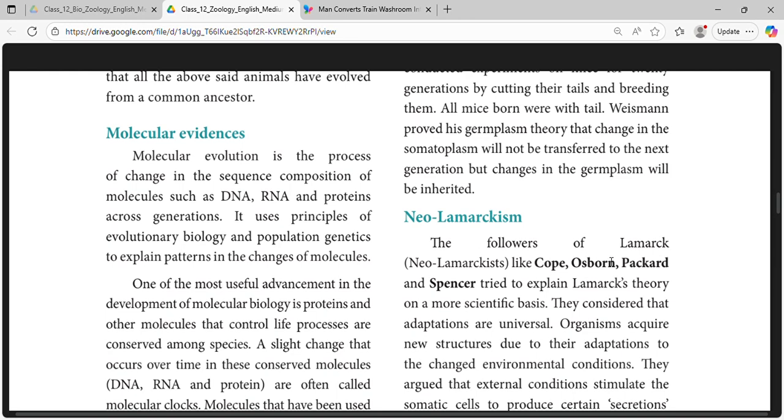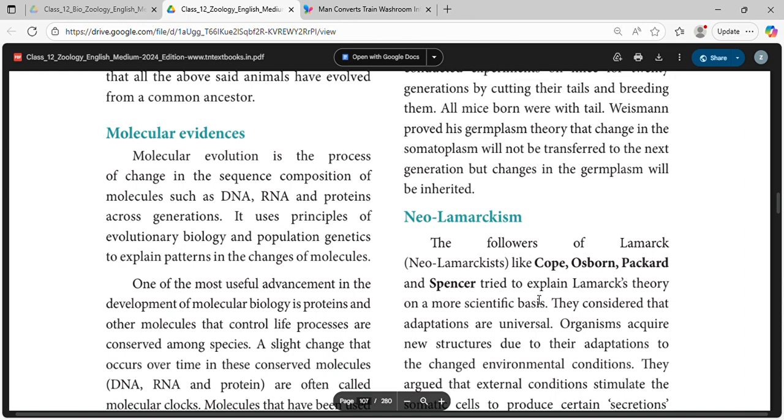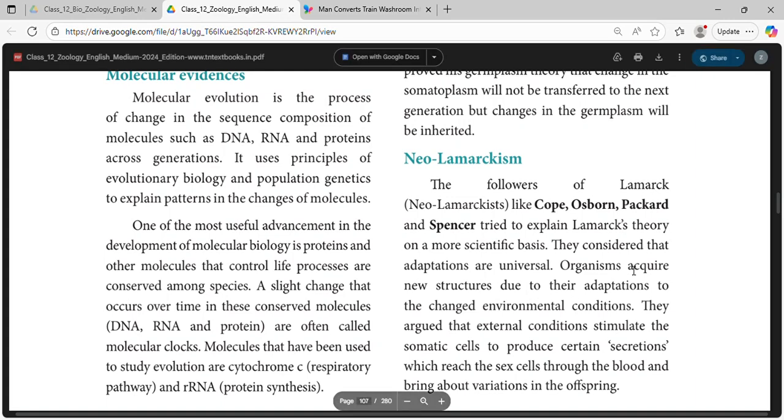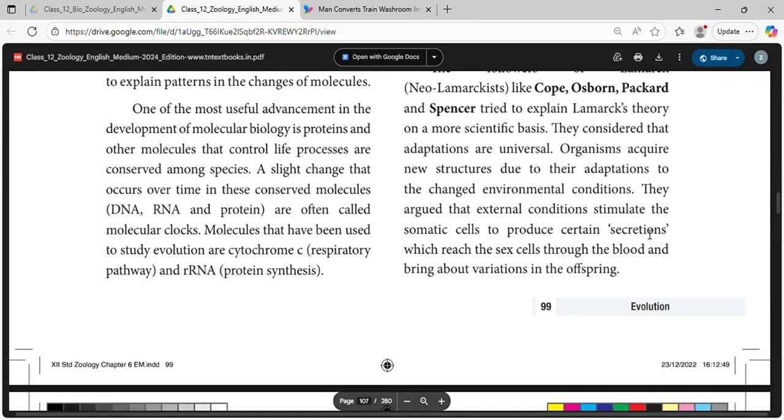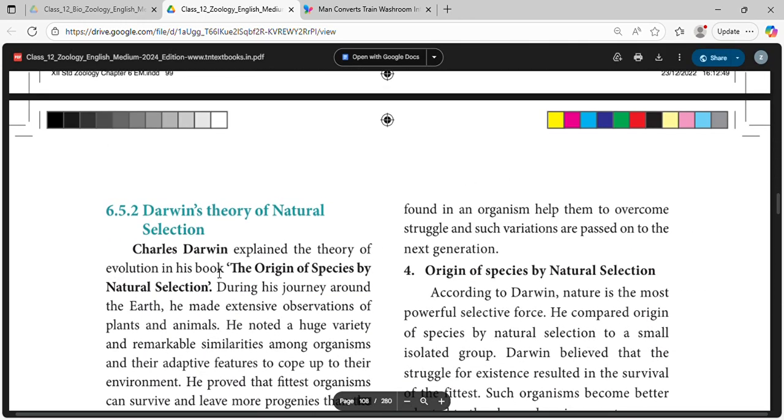Neo-Lamarckism. The followers of Lamarck, Neo-Lamarckists like Pope, Osborn, Packard, and Spencer, tried to explain Lamarck's theory on a more scientific basis. They considered that adaptations are universal. Organisms acquire new structures due to their adaptations to the changed environmental conditions. They argued that external conditions stimulate the somatic cells to produce certain secretions which reach the sex cells through the blood and bring about the variations in the offspring.